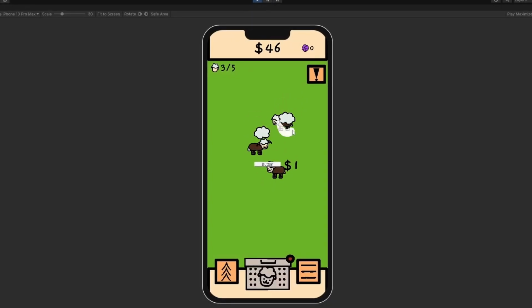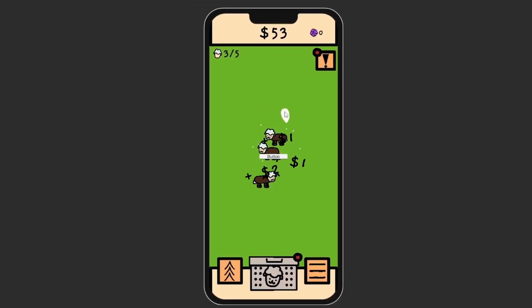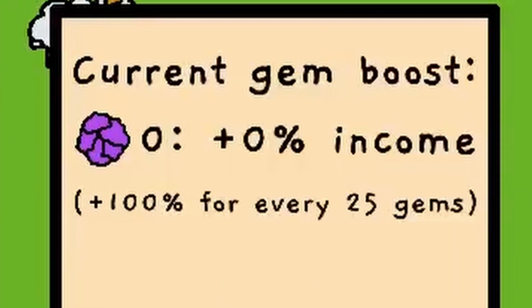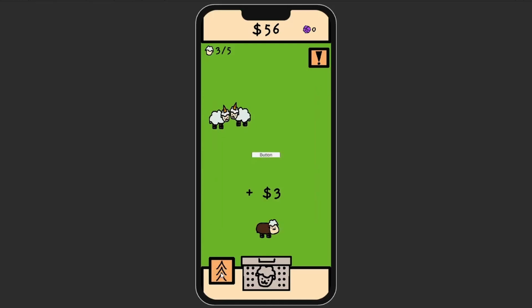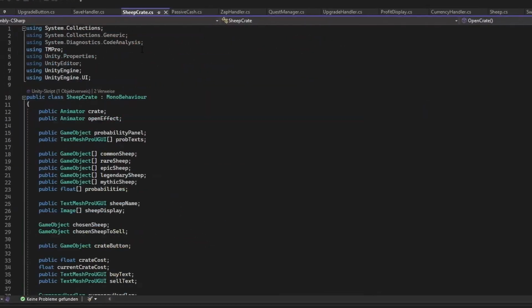Now the game was almost done, but some important features were still missing. I couldn't come up with anything you could spend the gems on, so I added a 100% profits booster for every 25 gems you own. After that I added lots of new upgrades and playtested the game. I found so many bugs and fixed them all.